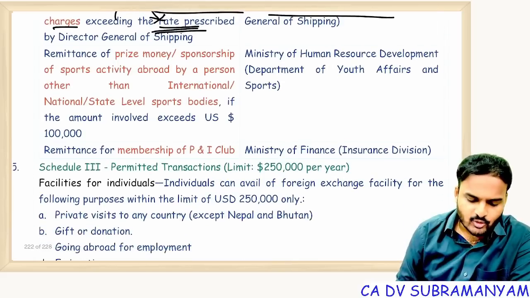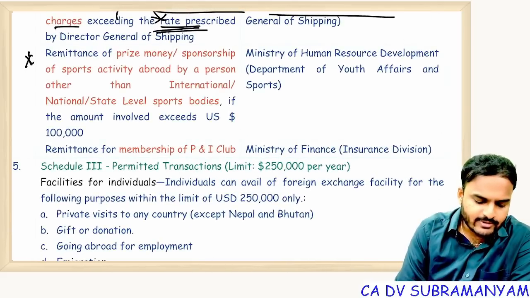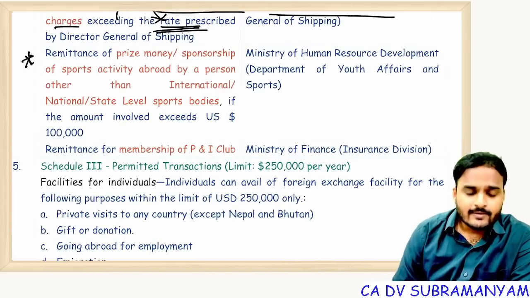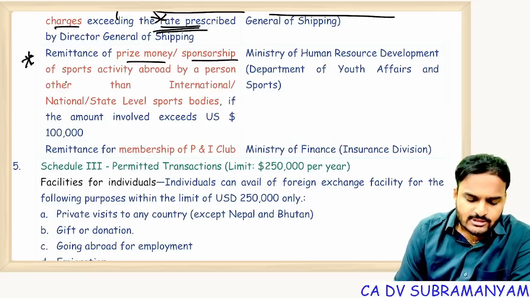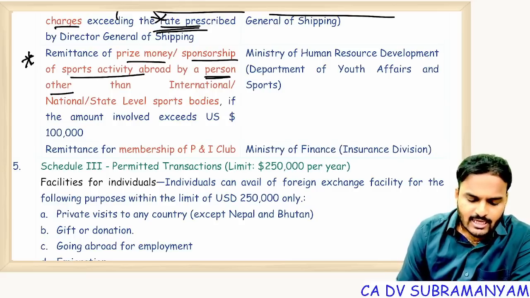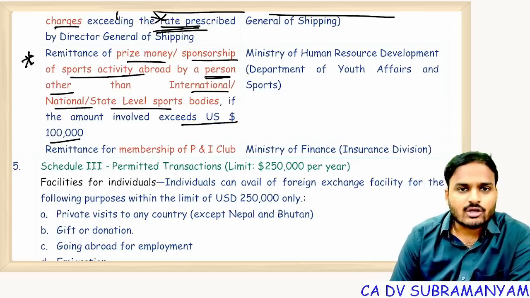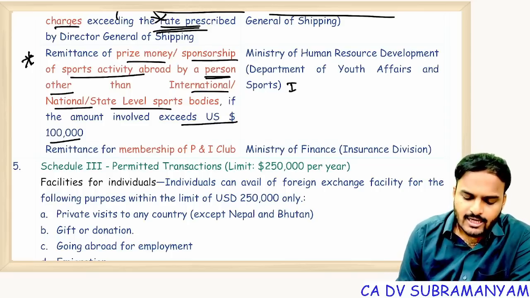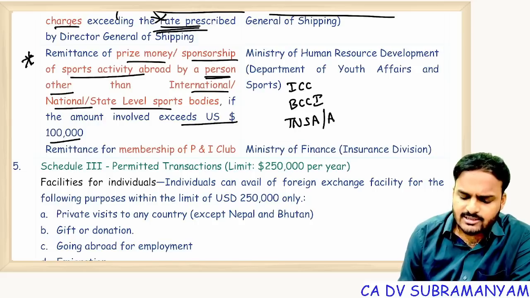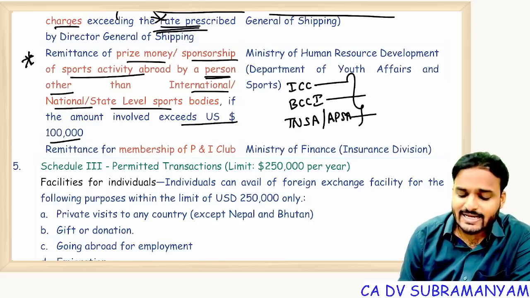And the next point, the chance of getting this point is very, very high. The point is prize money, sponsorship of sports activity abroad by a person other than international, national, or state level sport bodies, if the amount involved exceeds $1 lakh. ICC, BCCI, or Tamil Nadu Sports Association, Andhra Pradesh Sports Association are international, national, and state level bodies.